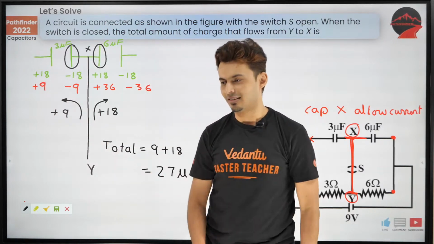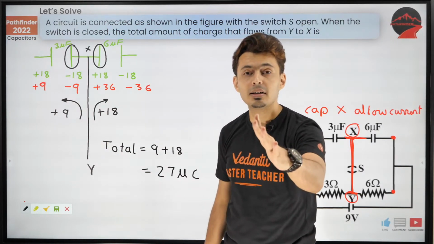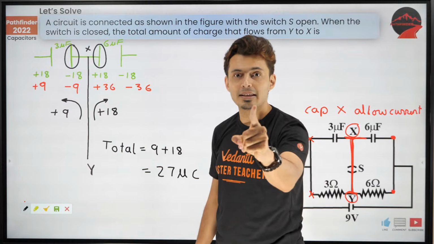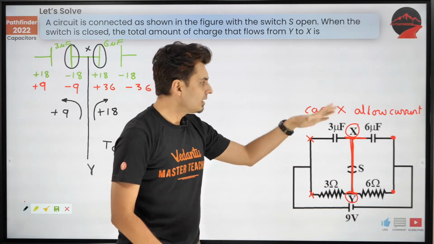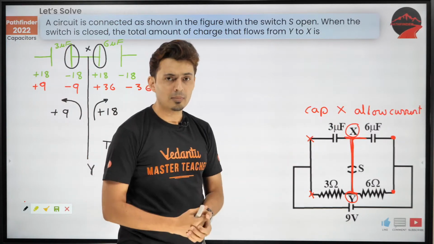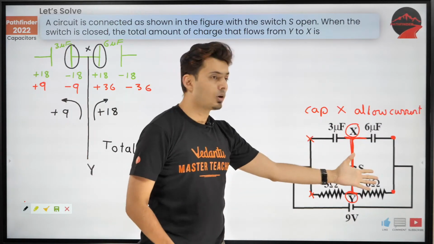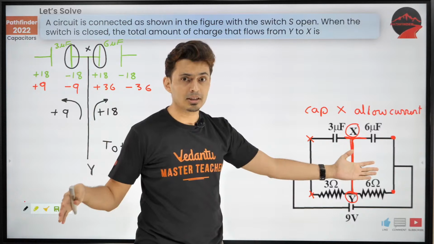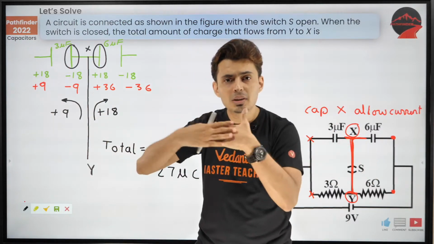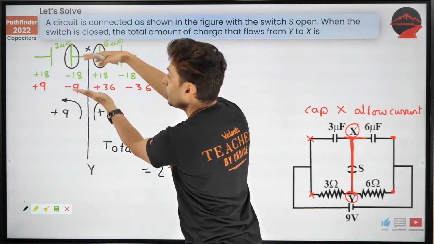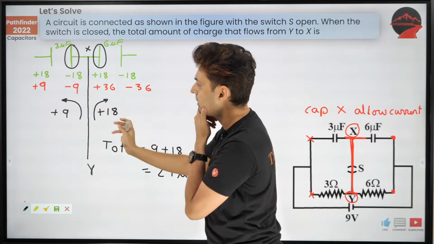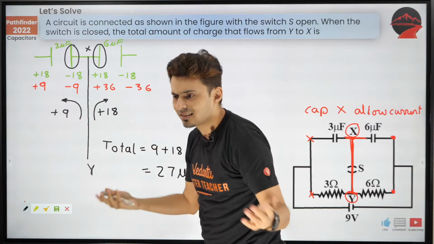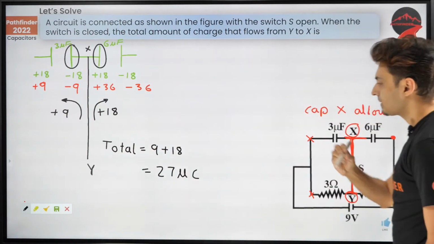Isn't it so interesting? It looks difficult initially, but if you go step by step, what were the steps? Before the switch closing, draw the situation, think what is happening. After the switch is closed, draw the situation, think what is happening, what are the charges. Now overlay both the pieces of information. I overlaid both and thought, this was the charge before, this was the charge later, how much charge would have gone? That's it, done.